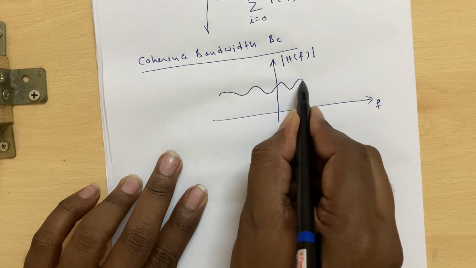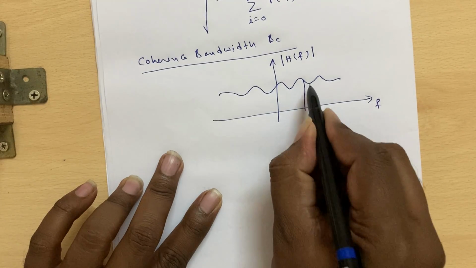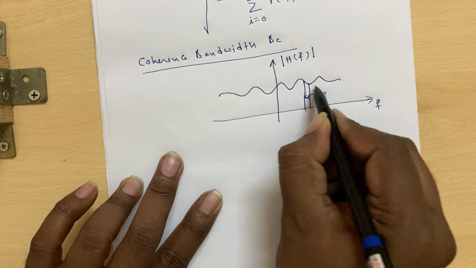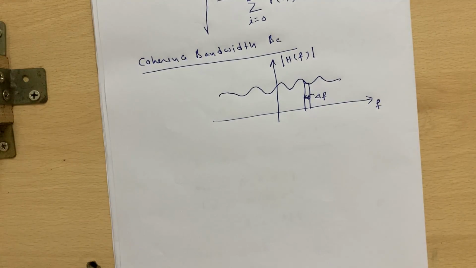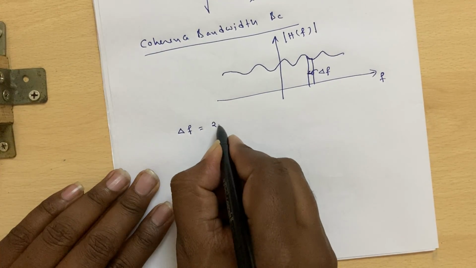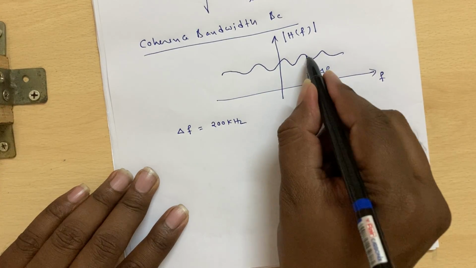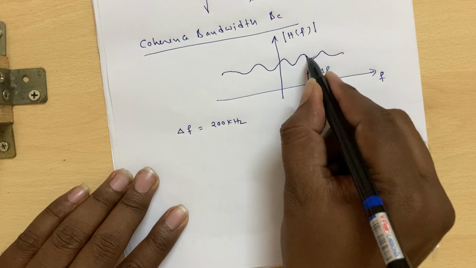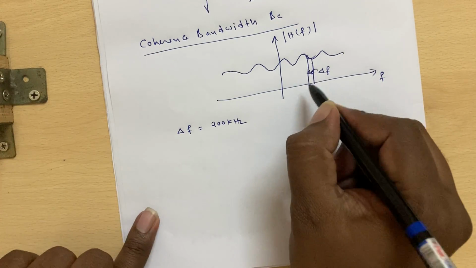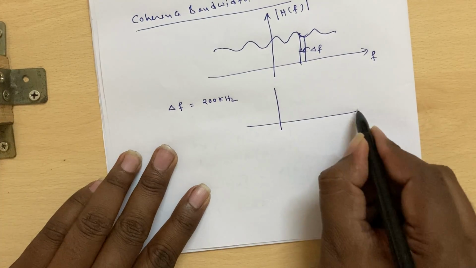What coherence bandwidth is, it is a range of frequencies over which you can assume the channel as constant. For example, if the coherence bandwidth delta f is, say, 200 kilohertz, it means the channel gain you can take as constant over the range of frequencies of 200 kilohertz.